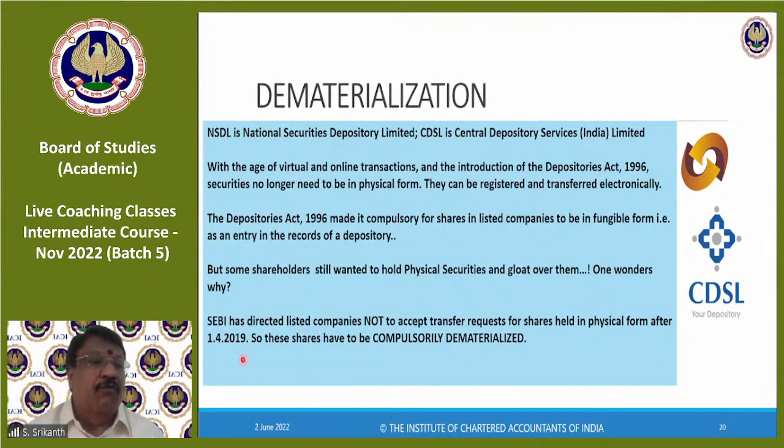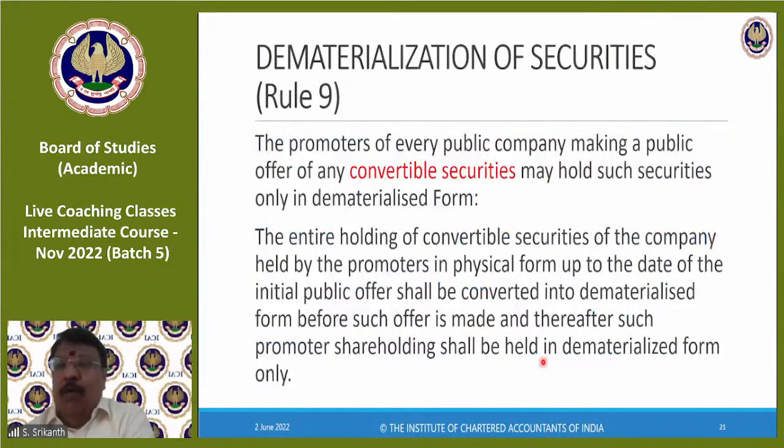Okay. Please note, SEBI has directed listed companies not to accept transfer requests for shares held in physical form after 1/4/2019. So these shares are to be compulsorily dematerialized. That is rule 9.